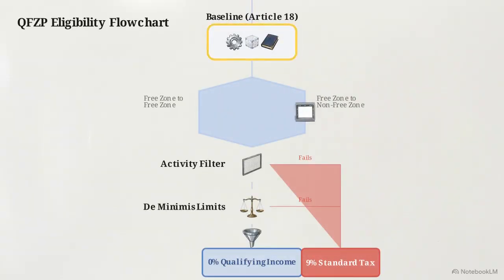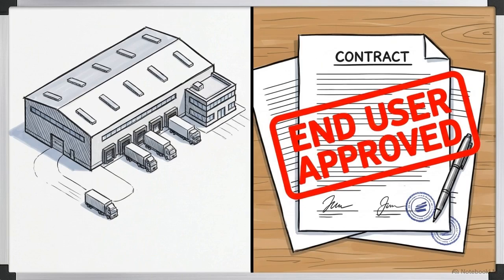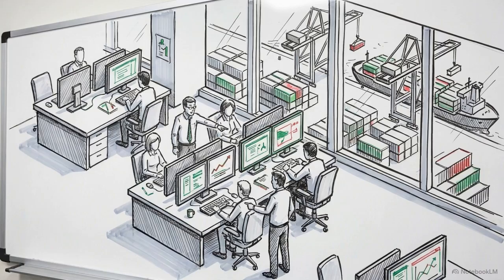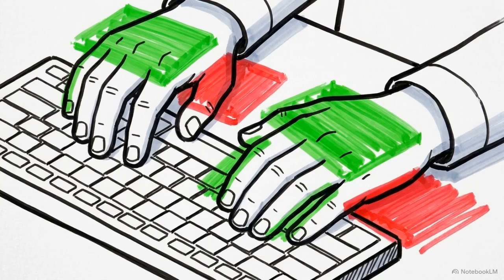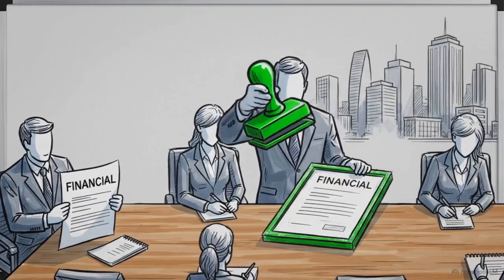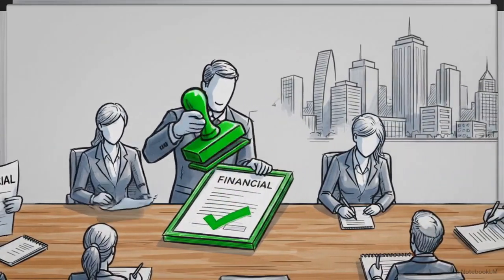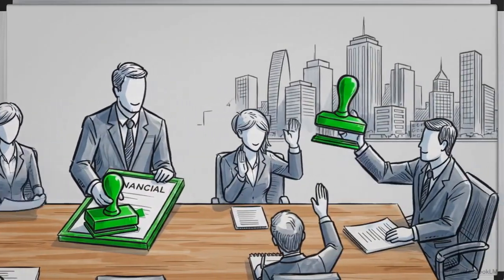It is a comprehensive grid of substance requirements, counterparty rules, and activity filters. Each revenue stream must navigate this process, passing the counterparty gate, surviving the activity check, and staying within mathematical limits to reach the 0% bin. Substance requirements and the beneficial recipient test mandate that companies maintain physical and economic reality to qualify. Compliance requires active transaction monitoring and precise expense allocation by corporate controllers. Ultimately, successfully accessing the 0% corporate tax rate requires an active, continuous demonstration of strict algorithmic compliance.